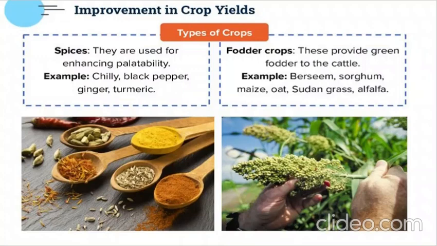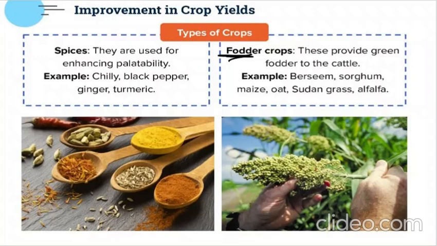Next come the fodder crops. Fodder crops are used as fodder; we humans do not eat them. We give them to the cattle. They provide green fodder to the cattle, like cow and buffaloes, such as berseem, sorghum, maize, oats, Sudan grass, alfalfa. All of these are the fodder crops given to the animals. Correct? They help in the nourishment of the animals, right?